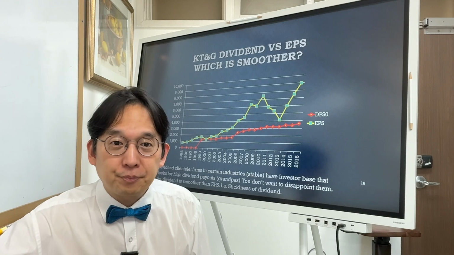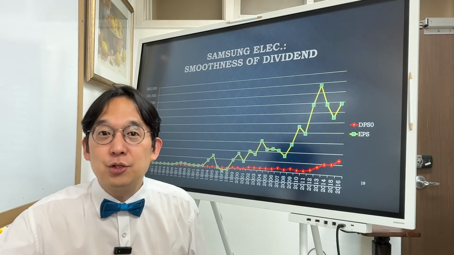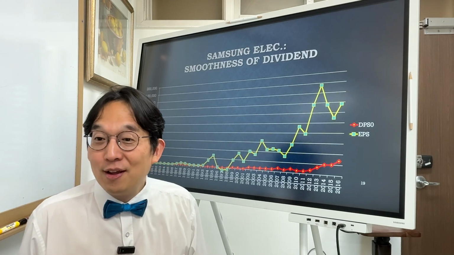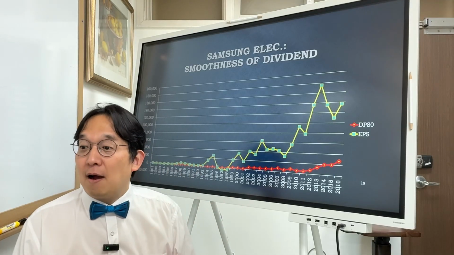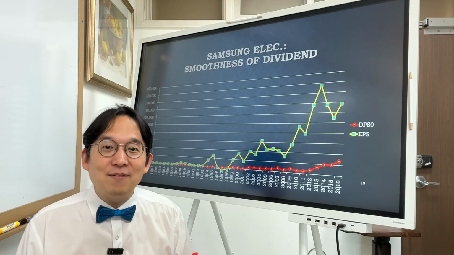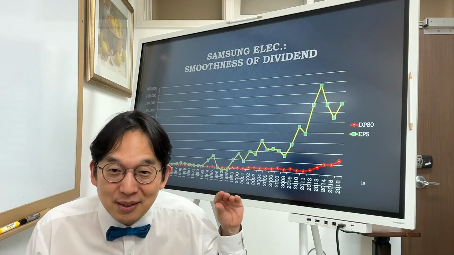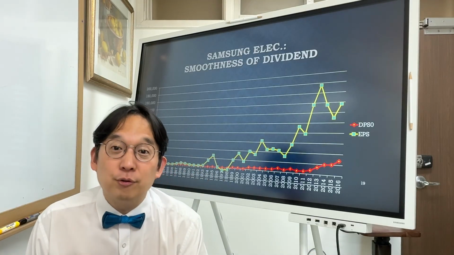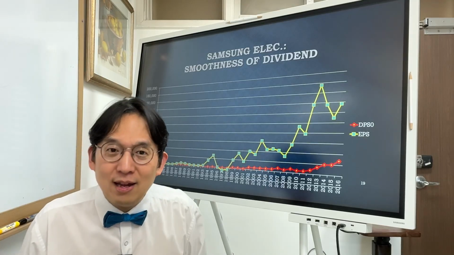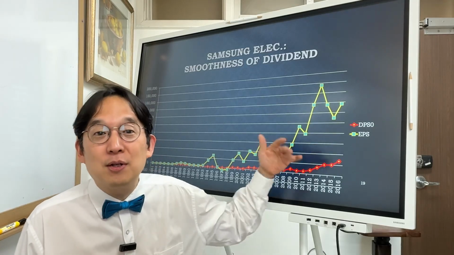And then, on the next slide, I show you a tech stock called Samsung Electronics. Okay, Korea's biggest stock. They pay a very small amount of dividend because they have to reinvest a huge amount back into the semiconductor business. Why? Why don't they pay dividends richly?